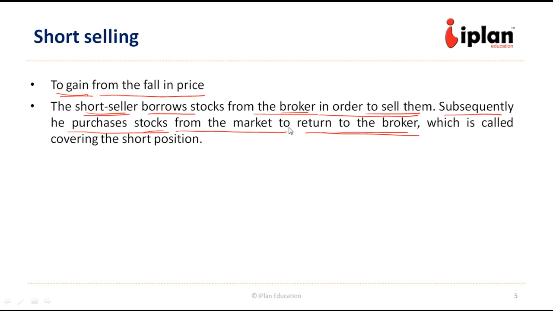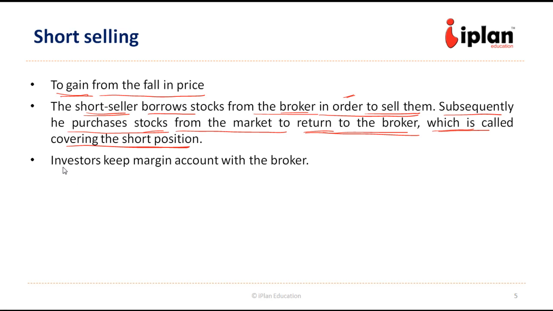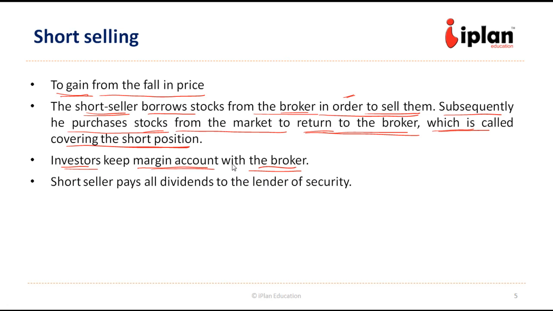Since he is expecting the price fall, he will be able to buy at a lower price and return it to the broker. This process is called covering the short position. So he has created a short position in the starting where he has borrowed the stock and sold it in the market. And covering the short position means returning the stock to the broker by buying it from the market. Now, the investors need to keep margin account with the broker. So if there is any change in the price, so that adjustment can be made in the margin account. Another important concept is related to the dividends. So short seller pays all the dividend to the lender of the security.